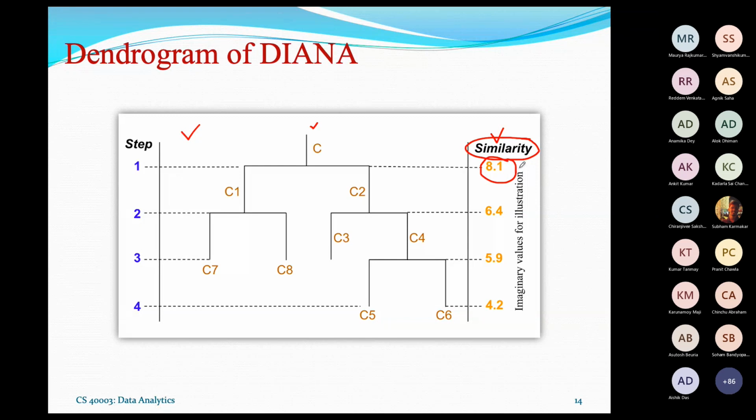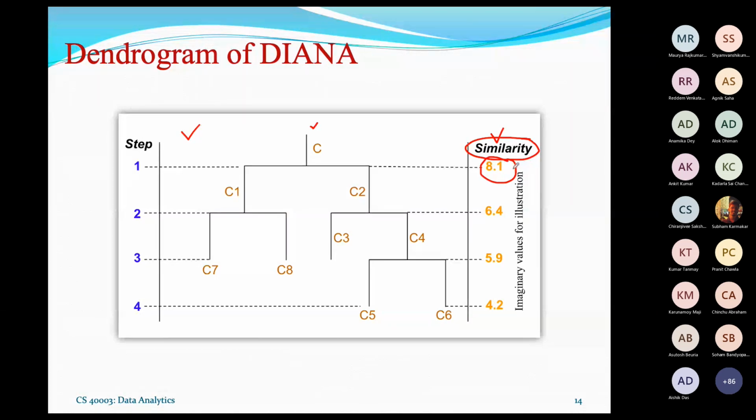When I was discussing partitioning-based techniques, I told you cluster quality means the intra-cluster distance or the inter-cluster distance. So intra or inter. If it is the intra-cluster similarity, then it can be considered as a quality of the cluster. The objective is that intra-cluster similarity should be low and inter-cluster similarity should be high.